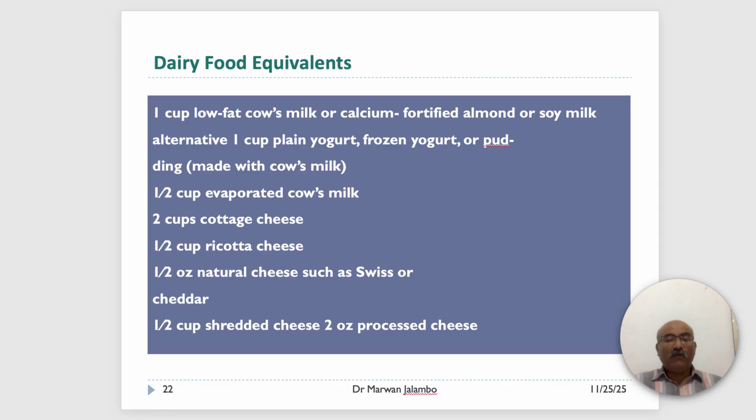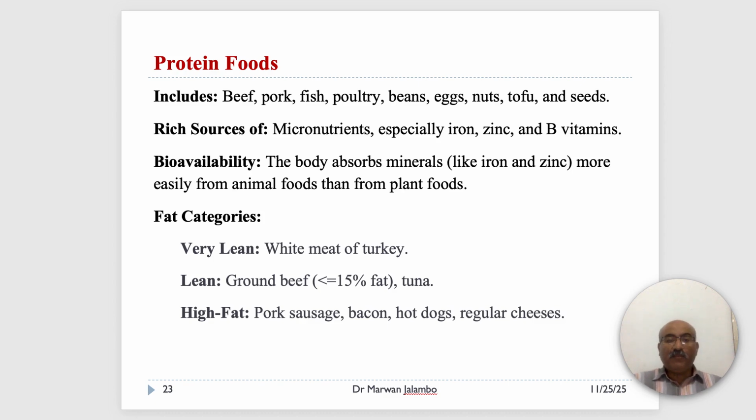So now we go to the next group, the protein food group. The protein food group is very diverse. It includes beef, fish, liver, poultry, beans, eggs, nuts, and seeds. Besides protein, these foods are also rich sources of micronutrients, especially iron, zinc, and B vitamins.